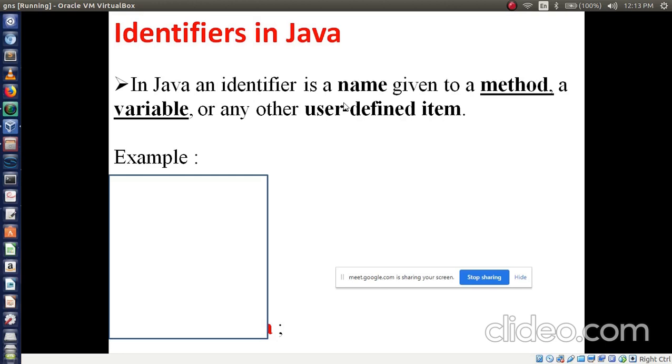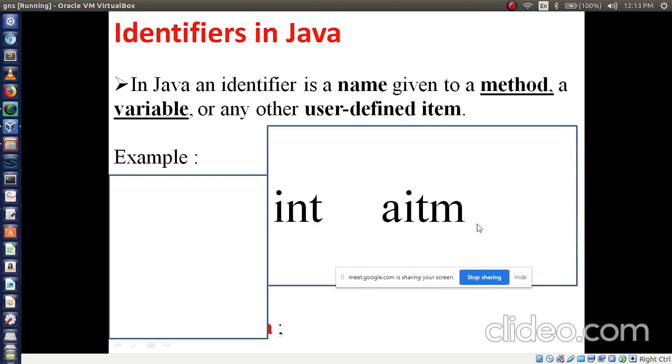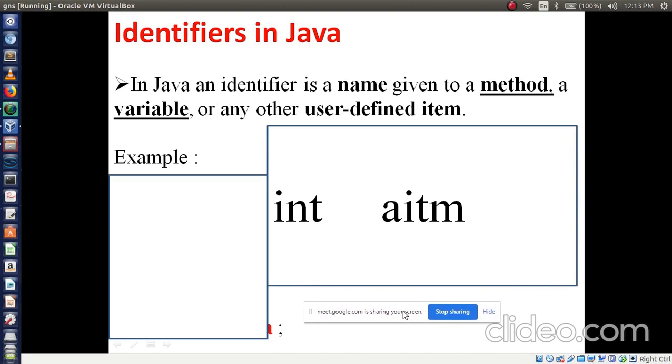For example, int AITM. In our computer memory we are storing some value, we don't know which kind of value it is. Now I am using int as a data type, so the value should be integer type only, right? For that purpose I am using the int data type.